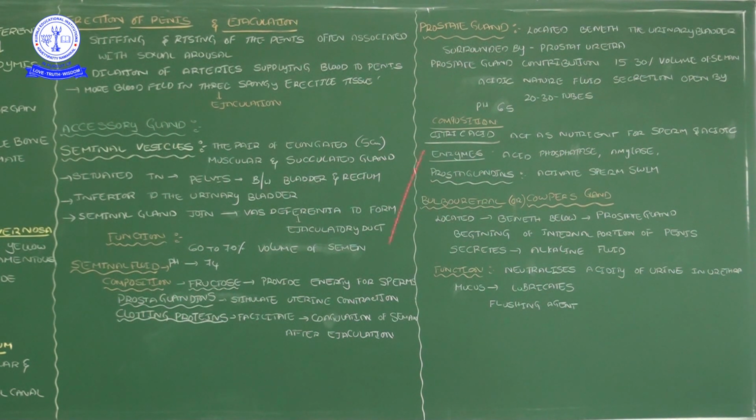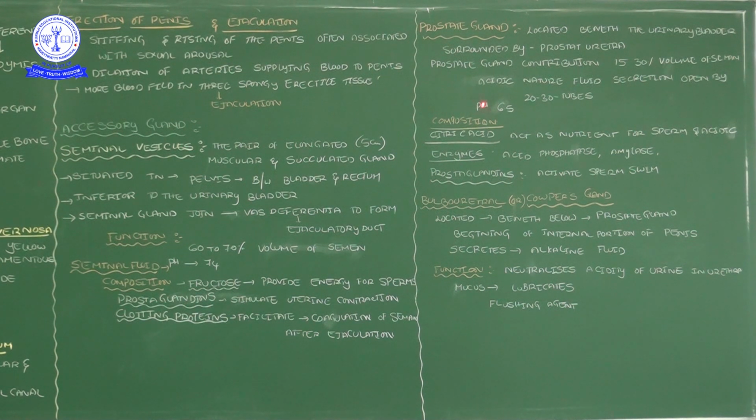Now come to the second gland of the male reproductive system, the prostate gland. The prostate gland is located beneath the urinary bladder and is surrounded by the prostatic urethra. Let me recall the previous video: the urethra has three regions. One is the prostatic urethra, the second is the membranous urethra, and the last is the urethral meatus. The part of the urethra surrounded by the prostate gland is called the prostatic urethra.